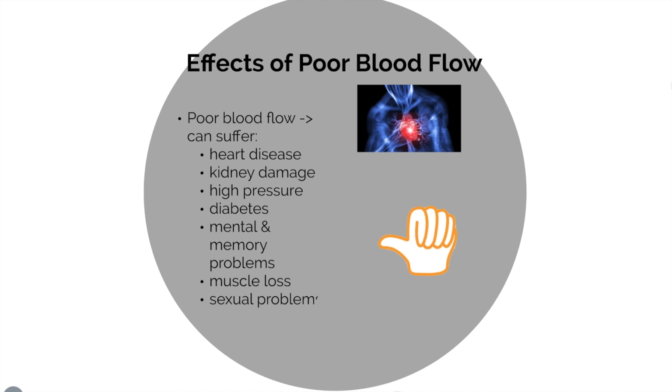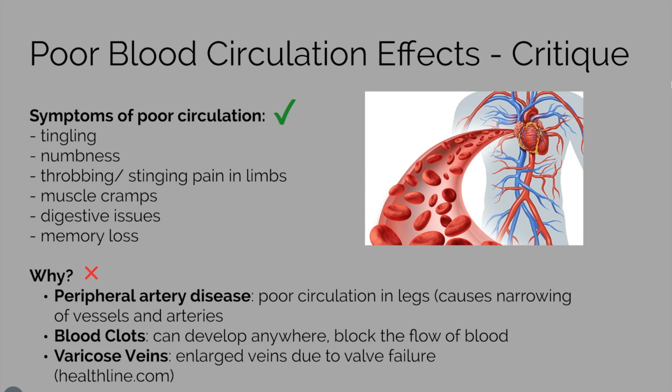This claim is valid since, according to Healthline.com, the symptoms of poor blood circulation are tingling, numbness, muscle cramps, digestive issues, memory loss, and more. We can see that there are overlapping lists from the video and this source. However, Dr. Sam should have explained the effects with more scientific reasoning, with the causes before the effects.